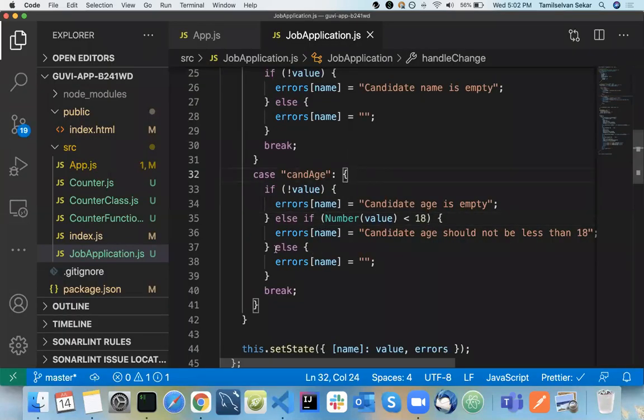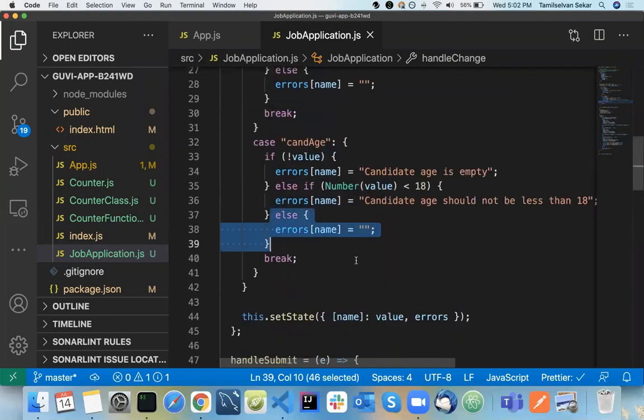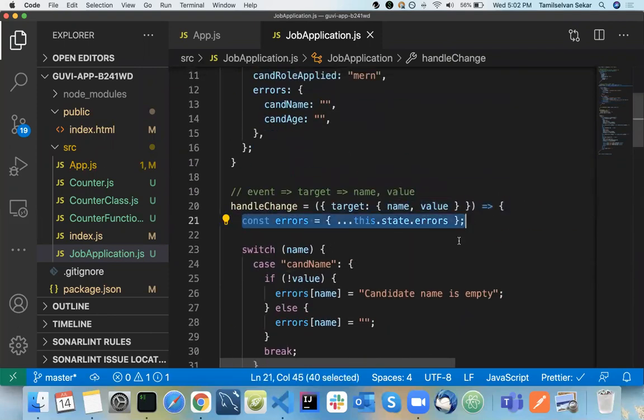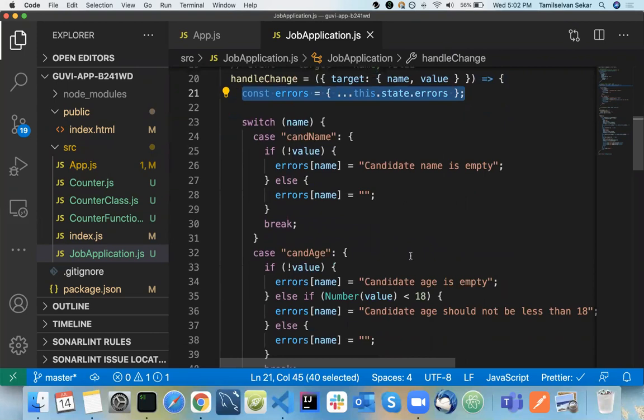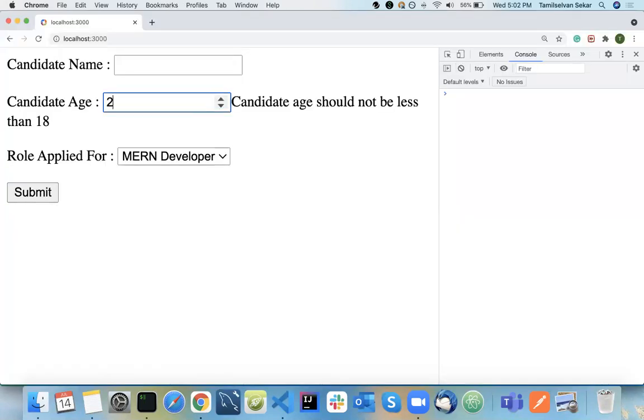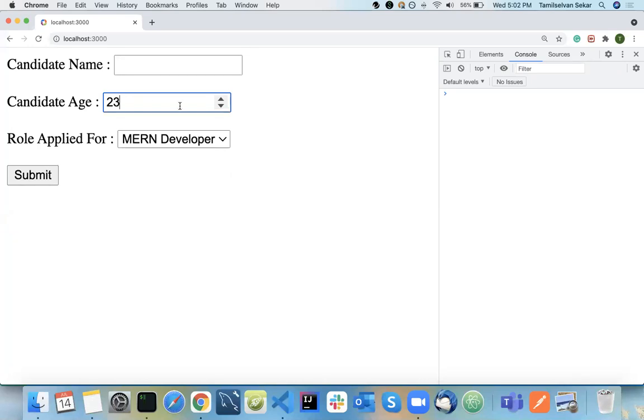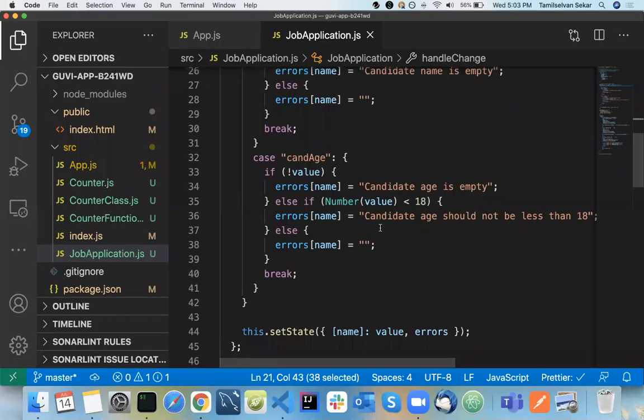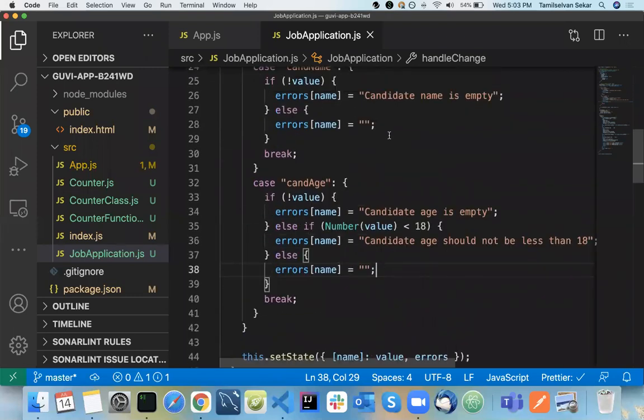So we missed adding the else condition because we are taking a copy of errors here, right? So we are not updating the error newly for each and everything. Okay, so we are taking a copy of it. So when we type in something like 23 here previously, what happens here is this is not updated to empty again, error message. Okay, that's why it was throwing error.